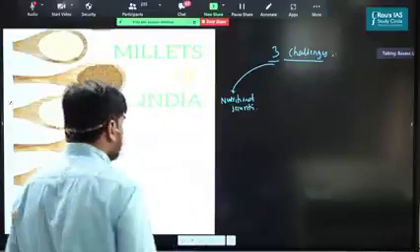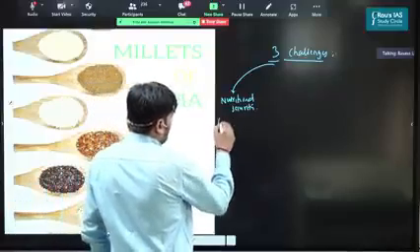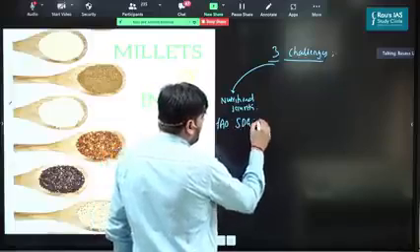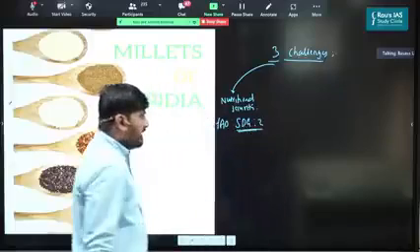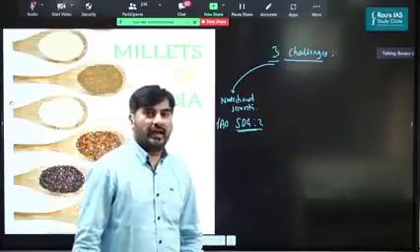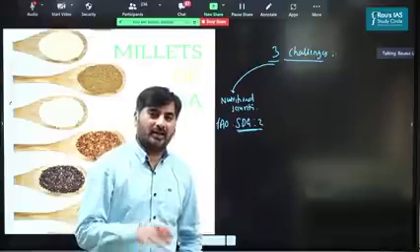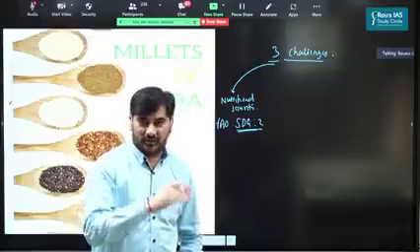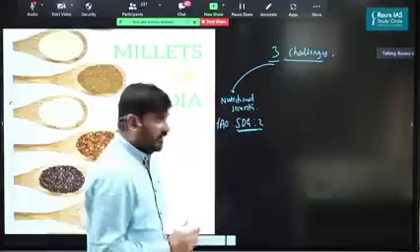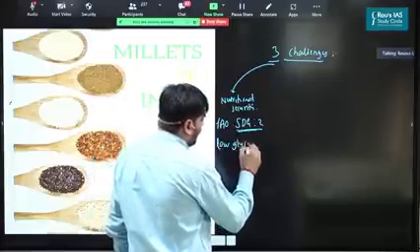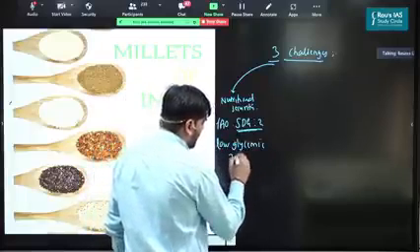Apart from that, the Food and Agriculture Organization has highlighted that millets have a potential to meet Sustainable Development Goal 2, SDG 2. That is, they have a potential to end hunger and malnutrition across the globe. Further, these millets are considered to have a low glycemic index.